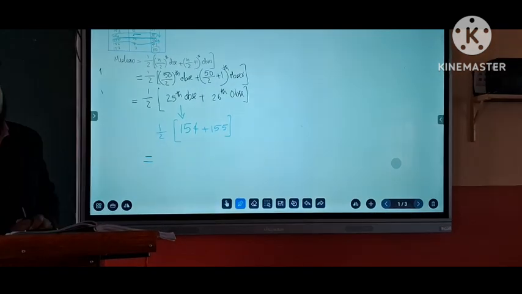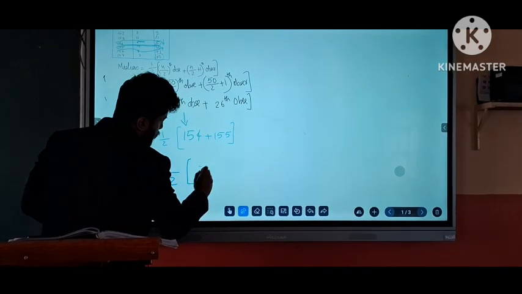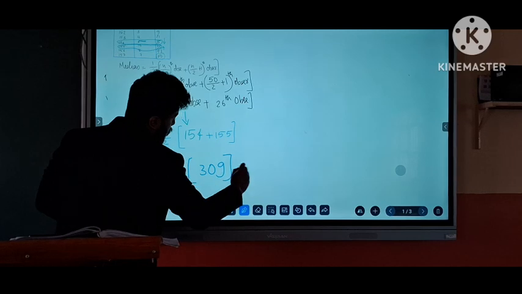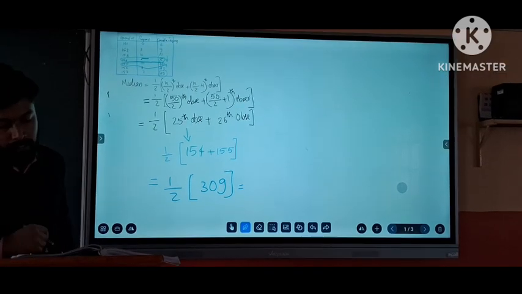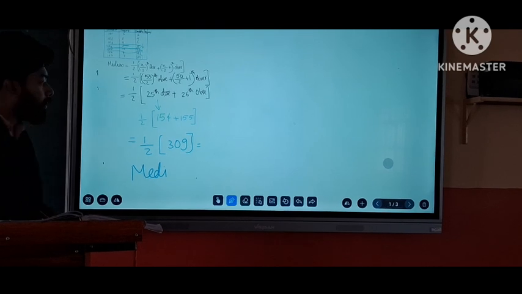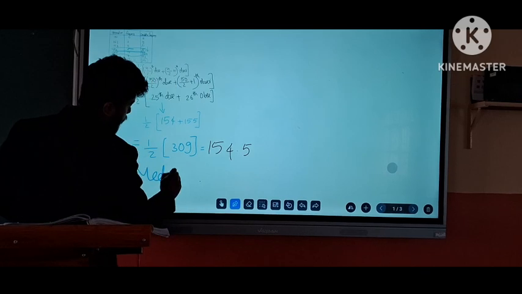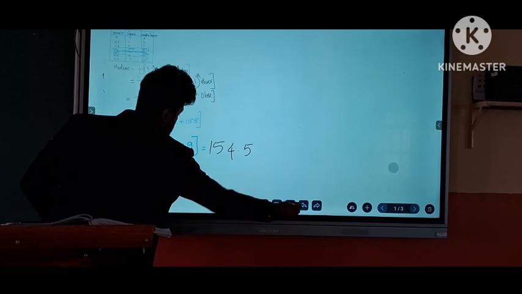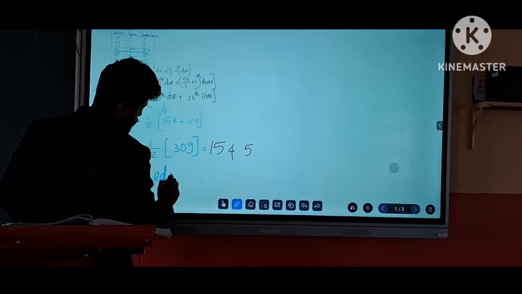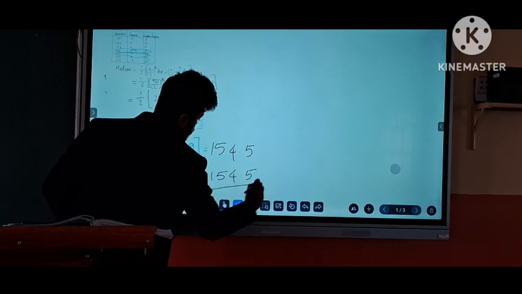What is the sum of 154 plus 155? Yes, half of 309. And what is half of 309? Yes, that is 154.5. So the median is equal to 154.5. Is it clear?